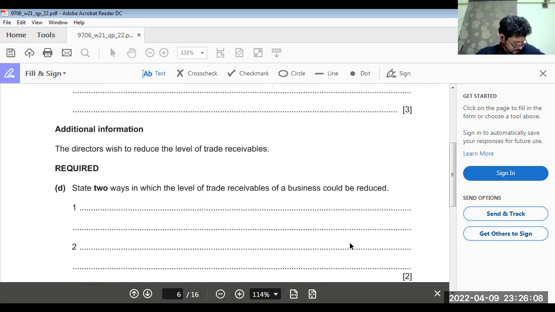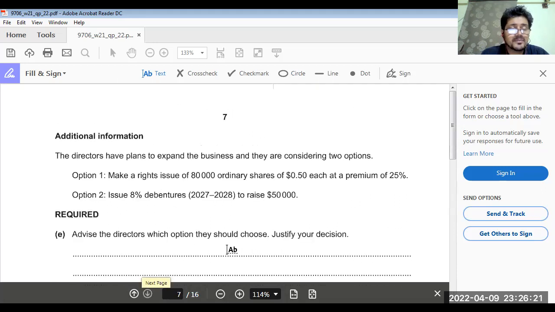Now, the directors wish to reduce the level of trade receivables by offering a discount and by charging interest on unpaid balances. They have plans to expand the business and are considering two options. Option one: make a rights issue of 80,000 ordinary shares. Option two: issue 8% debentures. I must tell you what I am always in favor of: we should not use option two.